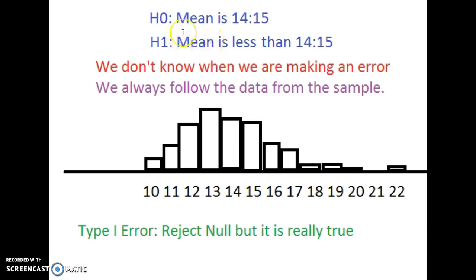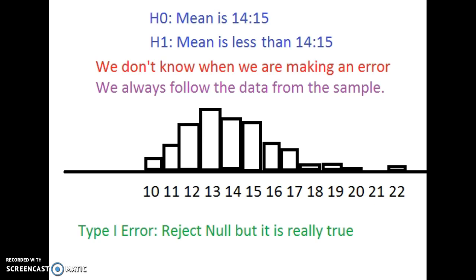But the null is actually true. That's a type 1 error. And so the consequences of that would be I'm going to show up late to work because I am trusting this new result, this alternative here. But in fact, the null is true, so I'm not going to be giving myself enough time to get to work. And that would be the consequences of a type 1 error.